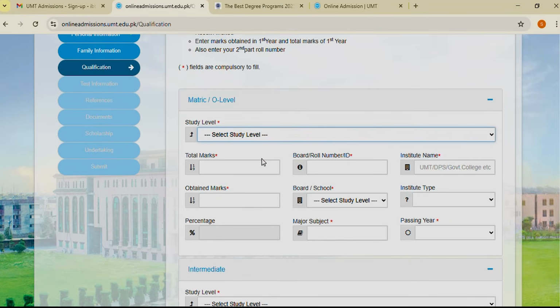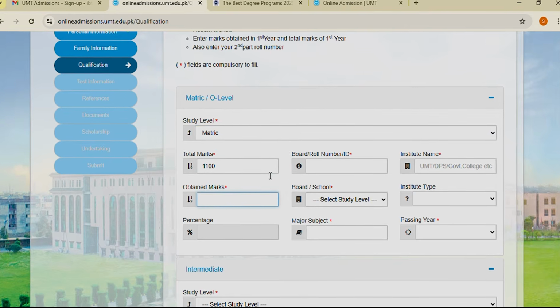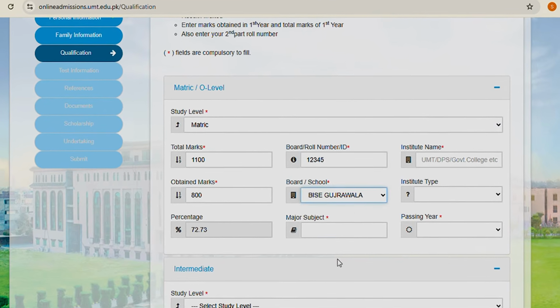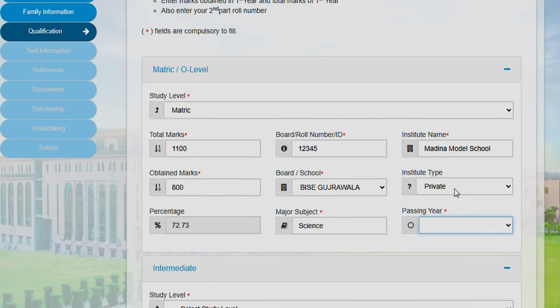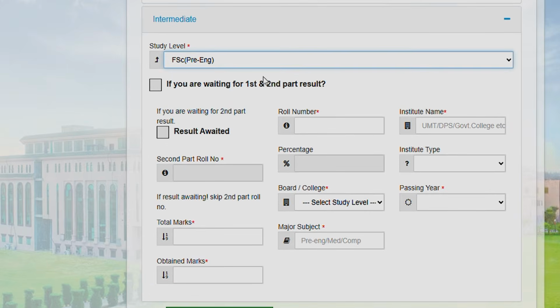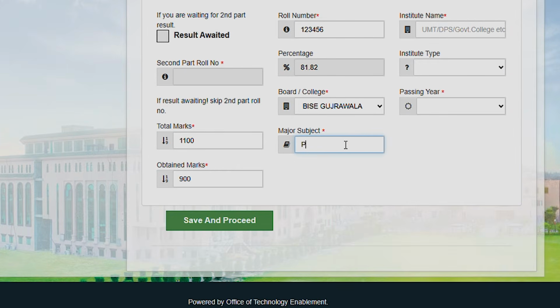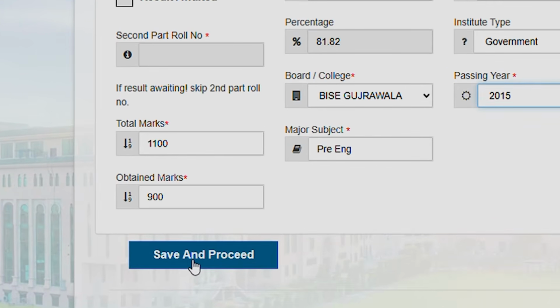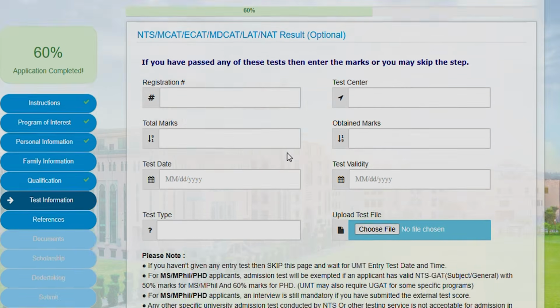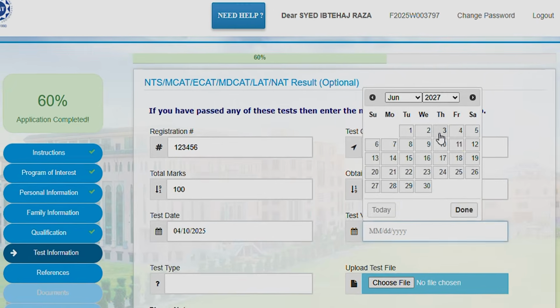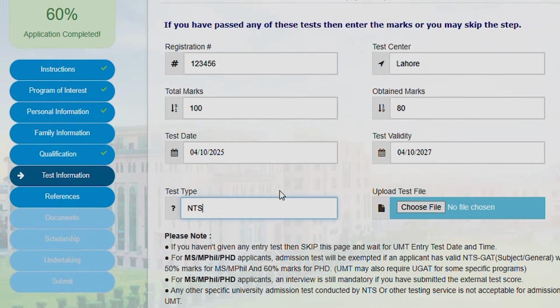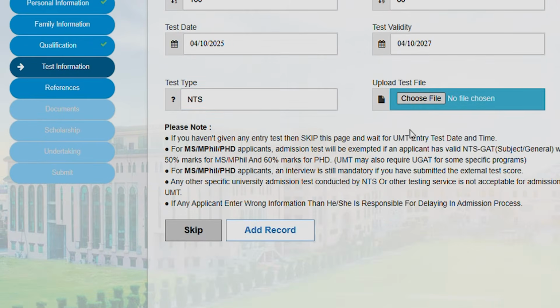Select the relevant fields and fill in the required information. Once complete, click Save and Proceed. In the next section, provide details of honors and awards received as appropriate. This is an optional section and you can skip this. Once complete, click Save and Proceed.